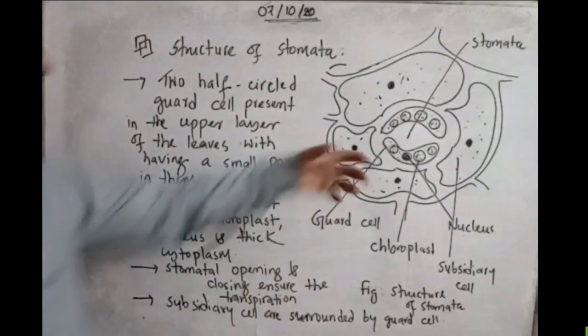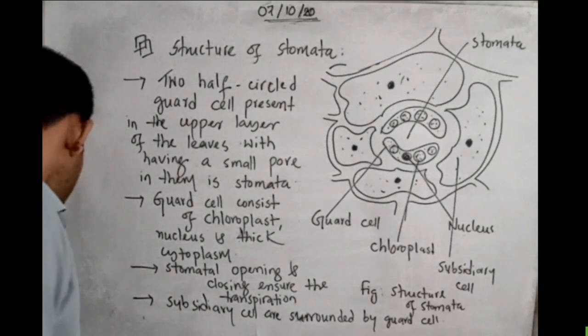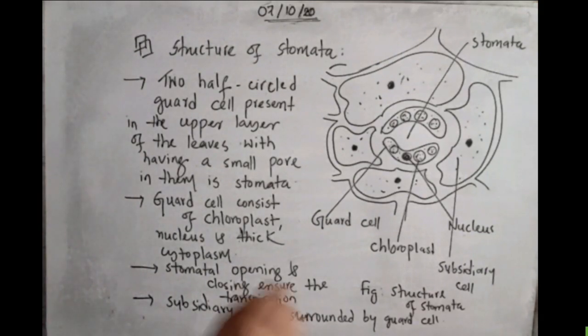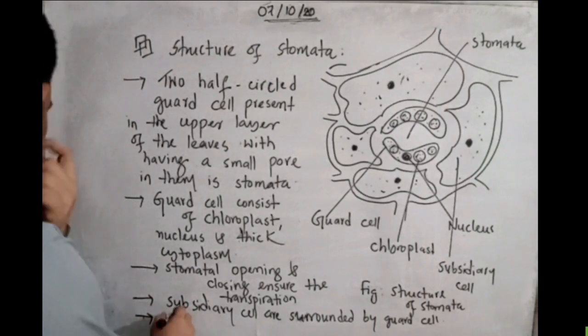And one more thing you can write as the last point: air vessel or air sac. Air vessels are present below the stomata.